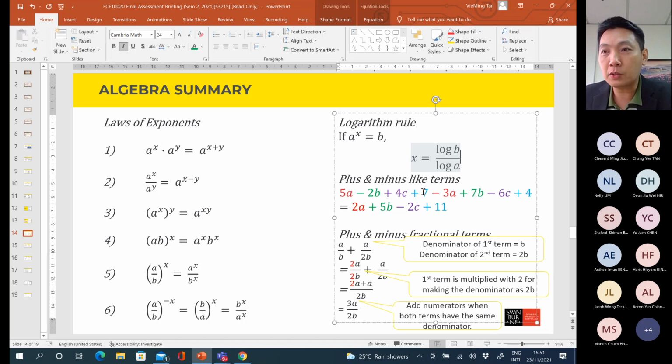Okay. And how about these two terms? These two terms are numbers, without any unknown variable. So these two should be grouped in the same category. So 7 plus 4 is equal to 11.